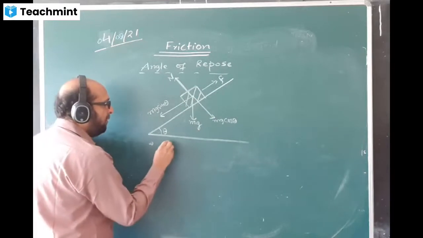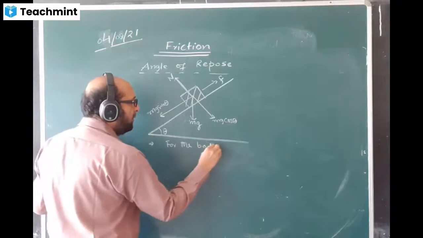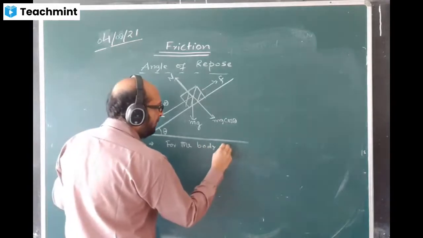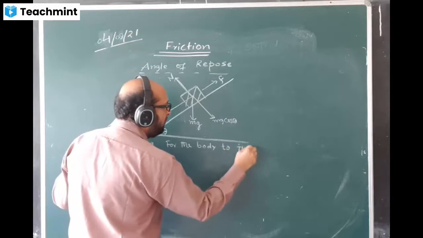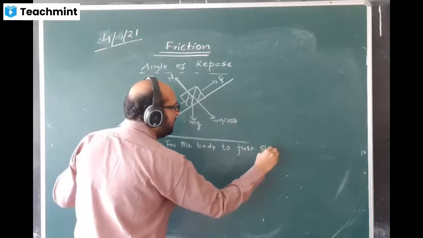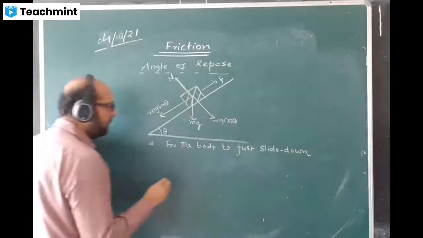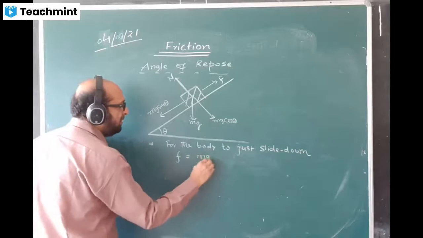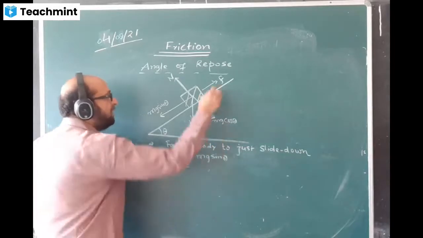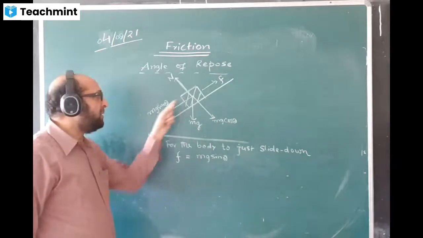Write down for the body to just slide down, we'll be writing F must be equal to mg sin theta. Friction force is just able to balance this component, which is making the body slide down.